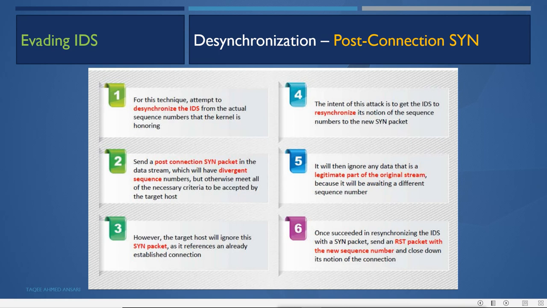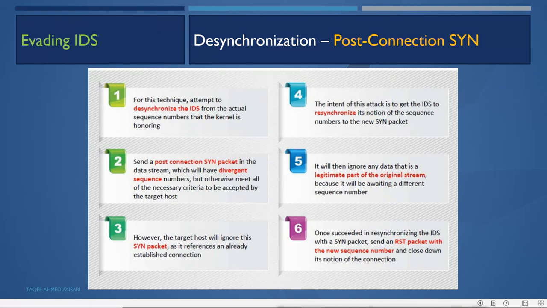Now the intent of this attack is to get the IDS to resynchronize its notion of the sequence number to the new SYN packet, and it will then ignore any data that is a legitimate part of the original stream, because it will be waiting for a different sequence number.